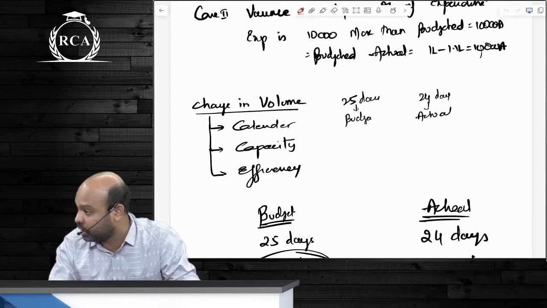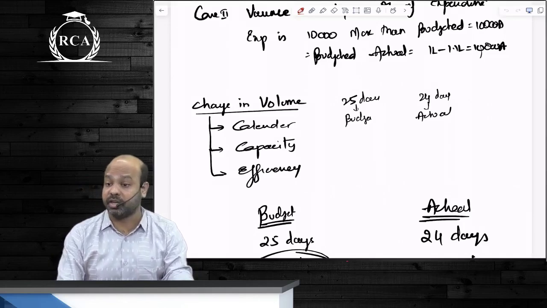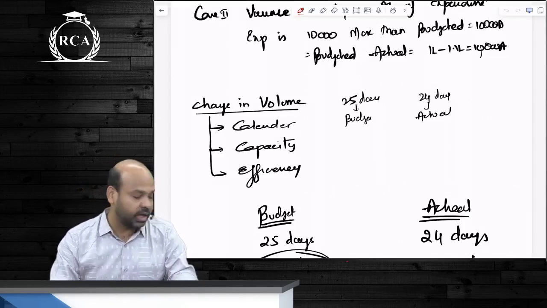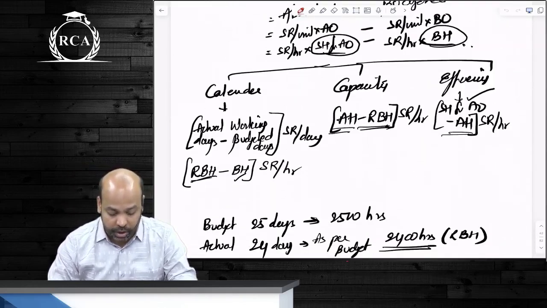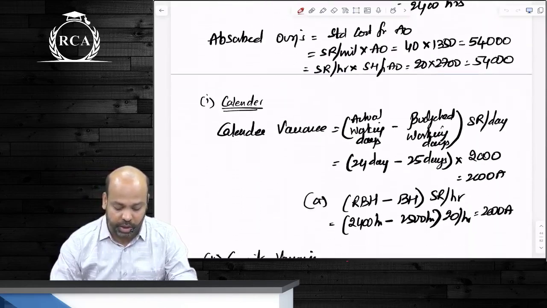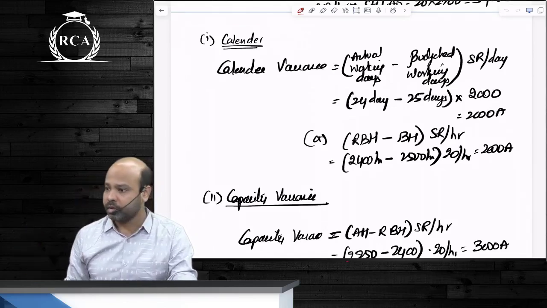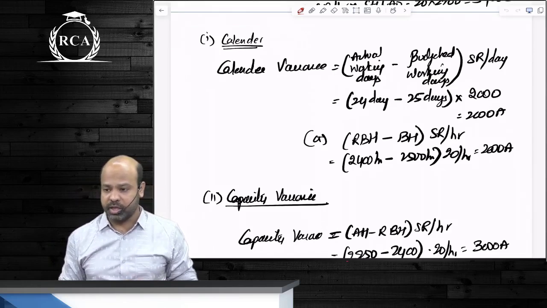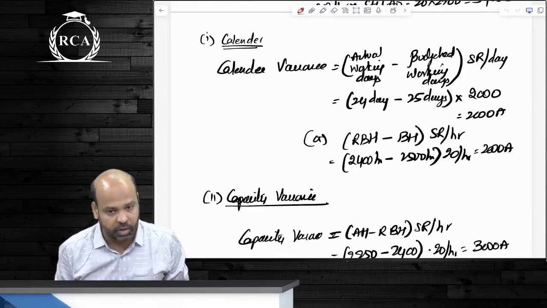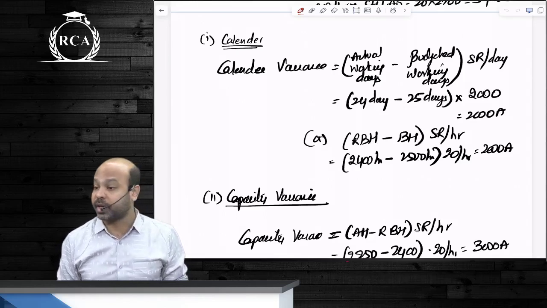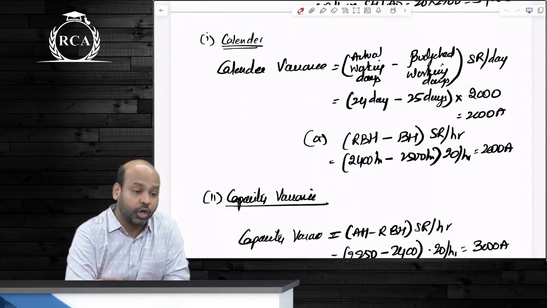Calendar, capacity and efficiency. In order to compute these variances, we have introduced a new term called RBH, revised budgeted hours. Revised budgeted hours are budgeted hours for actual number of working days. Remembering something, children? In order to compute your calendar variance, you will compare revised budgeted hours with budgeted hours. This is calendar variance. Okay? Why do we write revised budgeted? First, if actual working days are more, it is favorable. If actual working days are less, it is adverse. So either you can write actual working days minus budgeted working days multiplied by standard rate per day, or write revised budgeted hours minus budgeted hours into standard rate per hour.